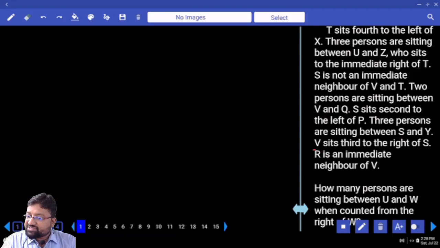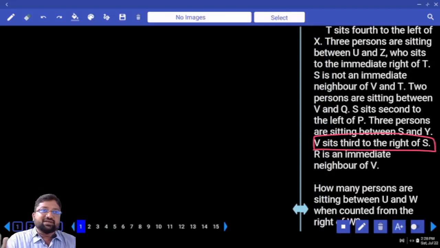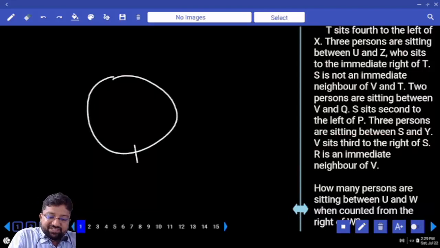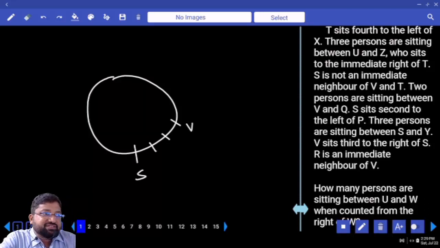Now see, V sits third to the right of S. Story done. Everyone see how this question gets solved. V sits third to the right of S: 1, 2, 3, V. Next, R is an immediate neighbor of V. Maybe this is R or that is R. We are not sure. Next, any clues on S?